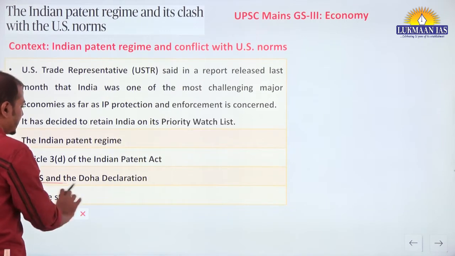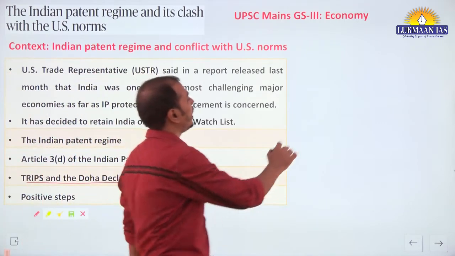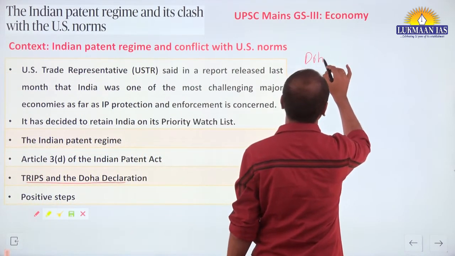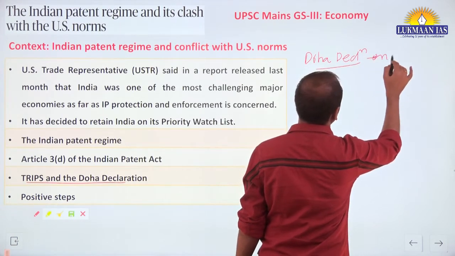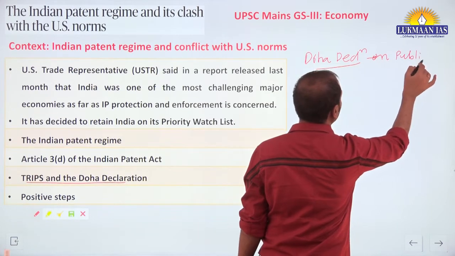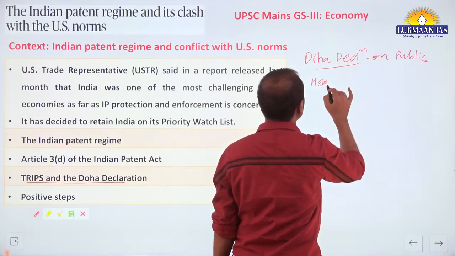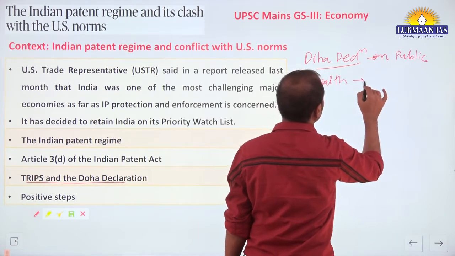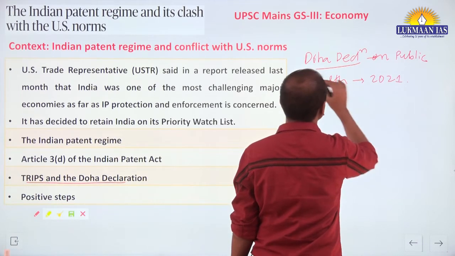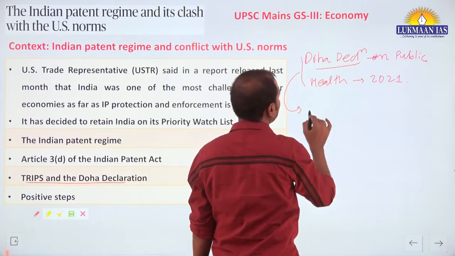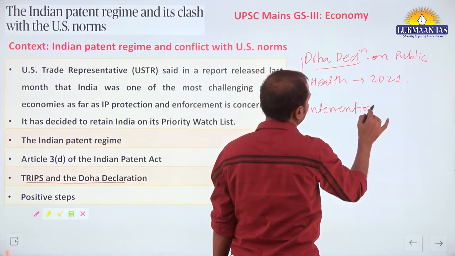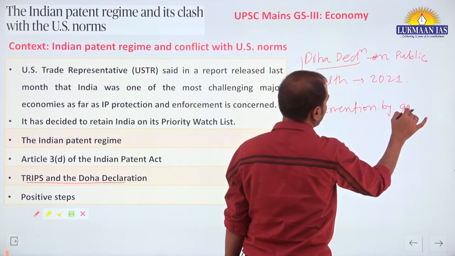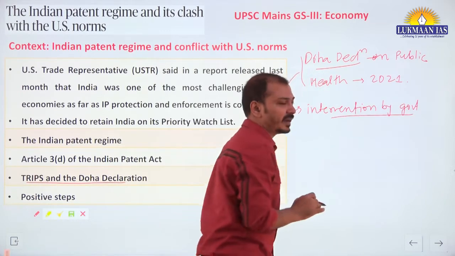Yes. Now TRIPS and Doha Declaration. The Doha Declaration on Public Health was signed by WTO members, and this recognizes the intervention by the governments of respective countries for public health purposes.